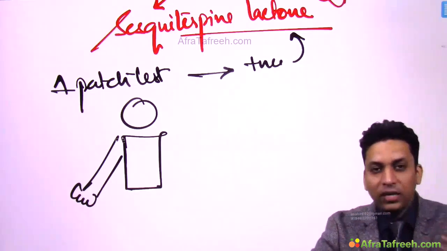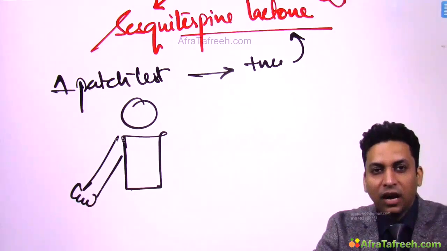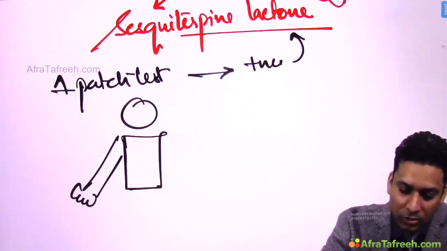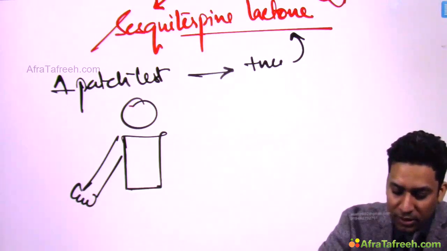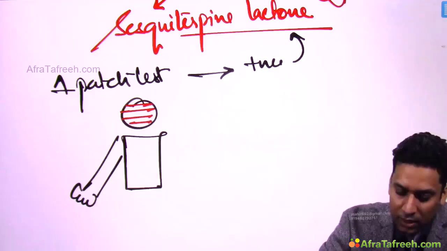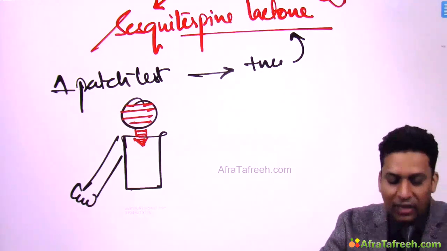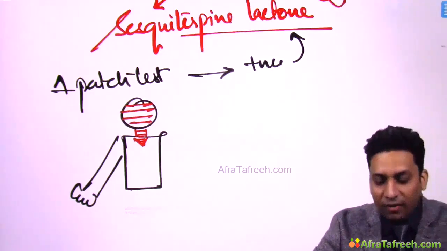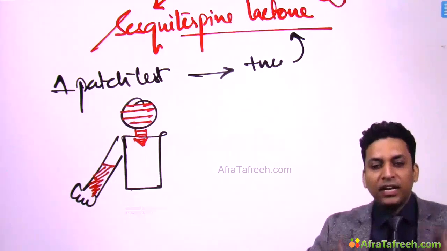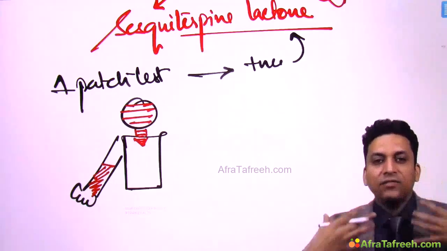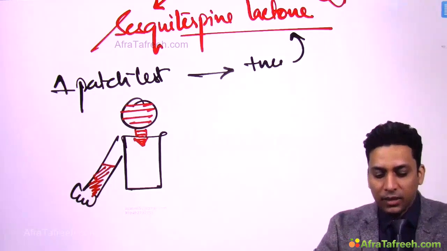This is very commonly seen in farmers and gardeners, because they are working in such environment in the farms and the gardens where these plants are present. In farmers and gardeners this dermatitis will be present over exposed areas like face, neck, then V of the neck. If patient is wearing half shirt, then over the exposed areas. So hidden areas are spared and exposed areas are involved, like face, neck, V of the neck, exposed areas of the forearm. That is the site where you will get this dermatitis.